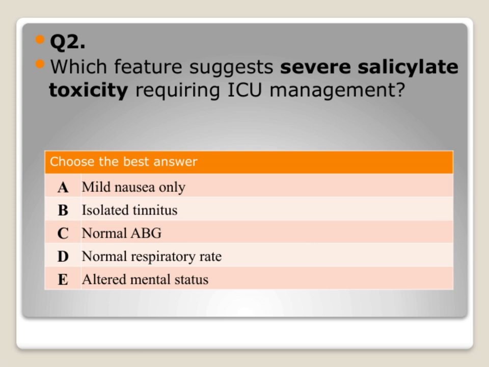Fourth, a normal respiratory rate is also reassuring, as it shows the patient isn't experiencing respiratory distress. Finally, altered mental status is a red flag. This suggests that the toxicity has progressed to a more severe stage, affecting the central nervous system, and typically requires ICU management. So, the key takeaway here is that altered mental status is a critical feature indicating severe salicylate poisoning. Recognizing this helps us prioritize urgent intervention and escalate care appropriately.